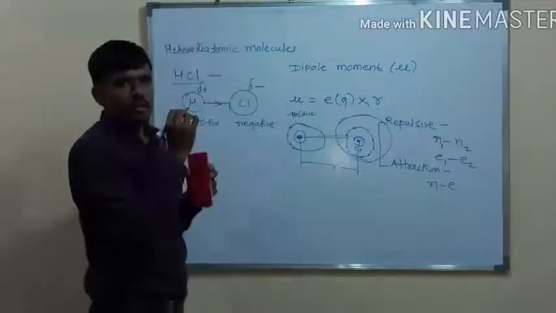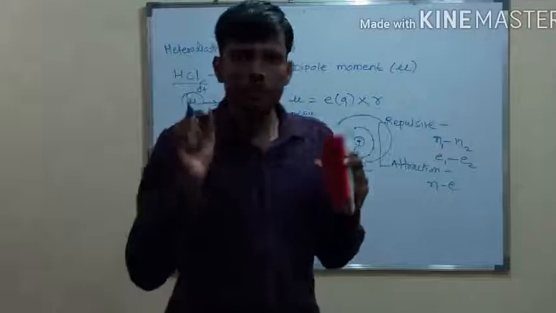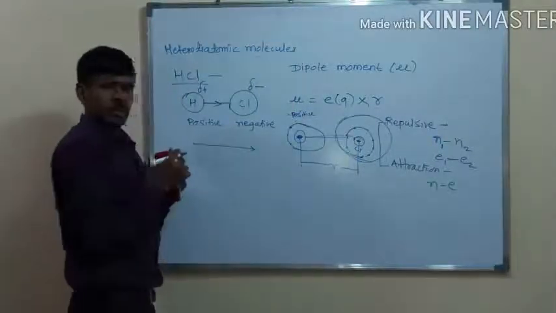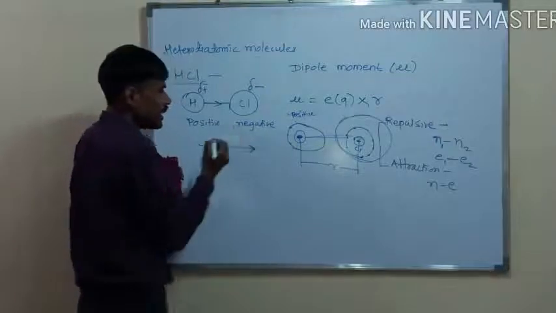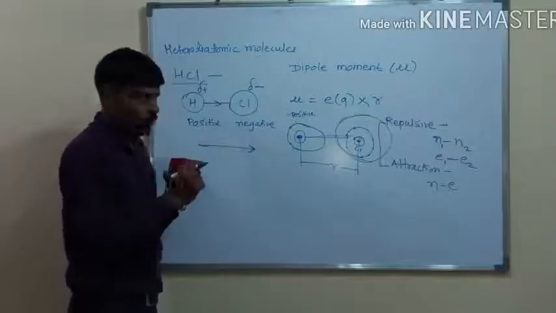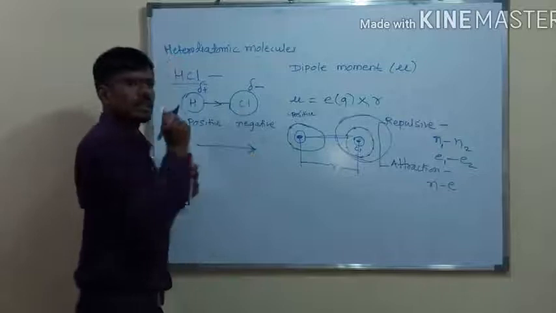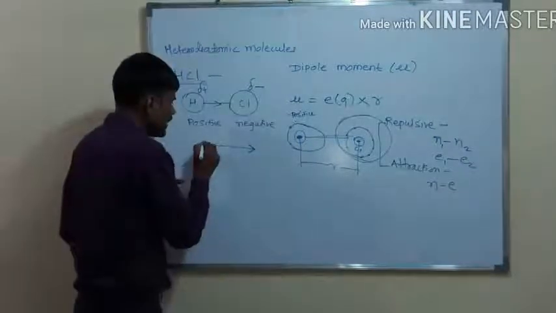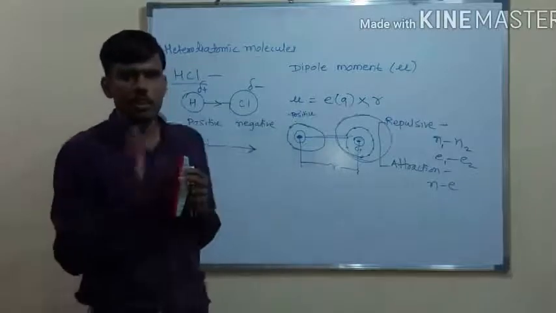You must know the dipole moment is represented by an arrow. The dipole moment is represented by an arrow pointing towards the negatively charged atom, and the tail is crossed.